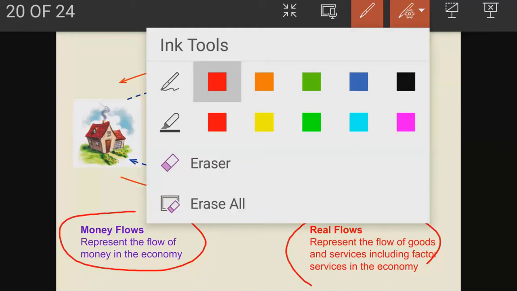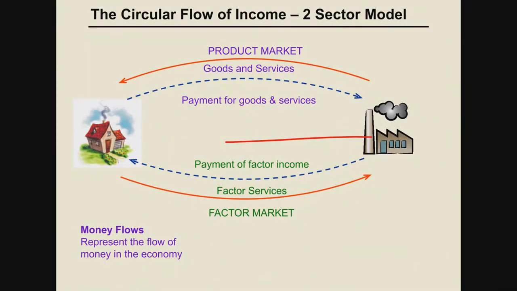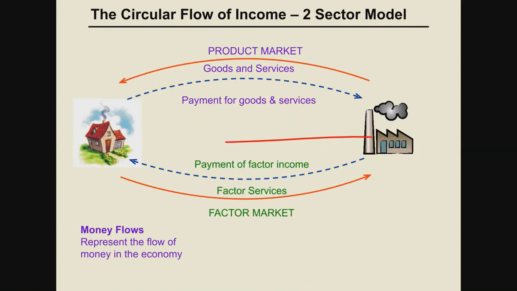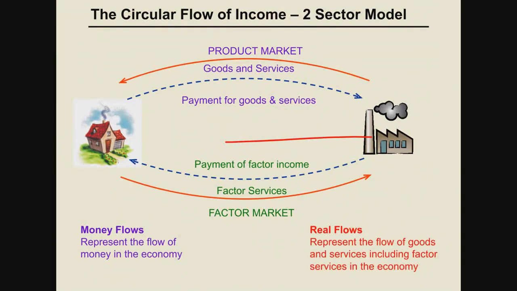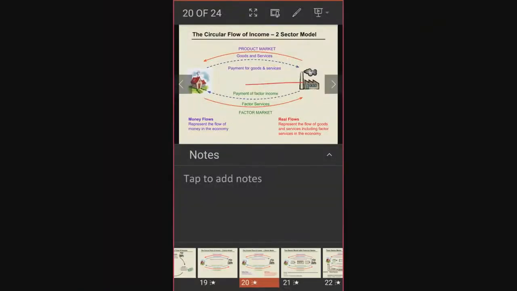So this is how you can understand the concept of circular flow of income in the two sector model. Here we have seen what kind of relationship flow the household and firm are having. And then in the second diagram, we have seen the money flow and the real flow concept. Okay. So this is the concept of circular flow of income in the two sector model.